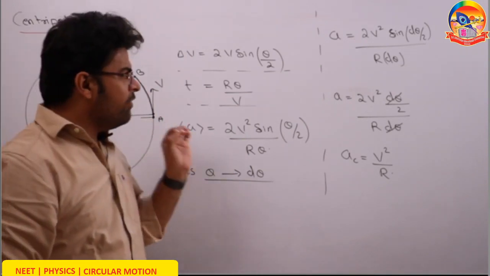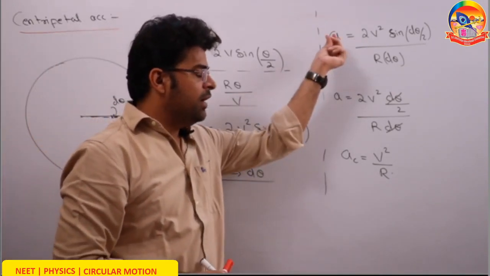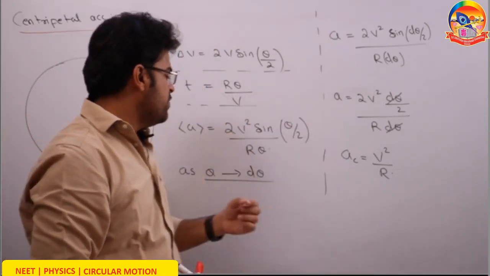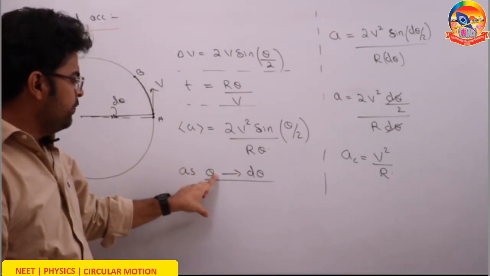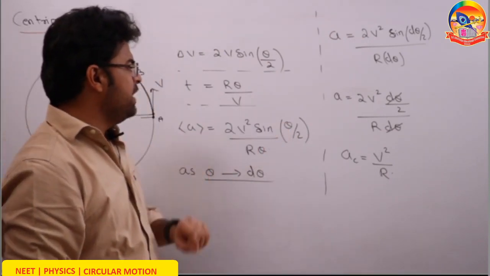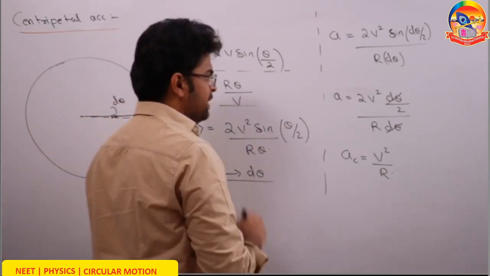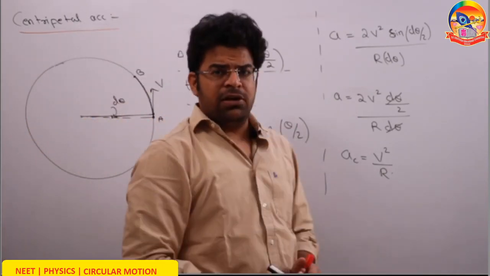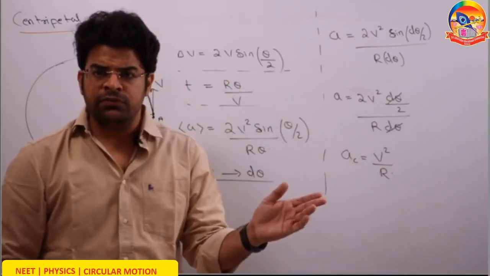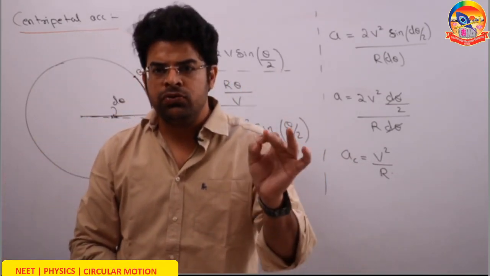That's why this average acceleration now becomes instantaneous acceleration for theta tending to d theta. So in place of theta, if I substitute d theta, I get 2v square sine d theta by 2 upon r d theta. Now we have learned this for small value of theta, sine theta can be approximated to theta.